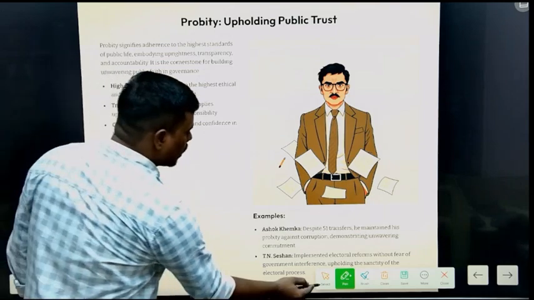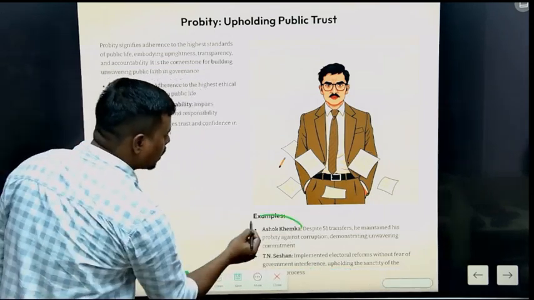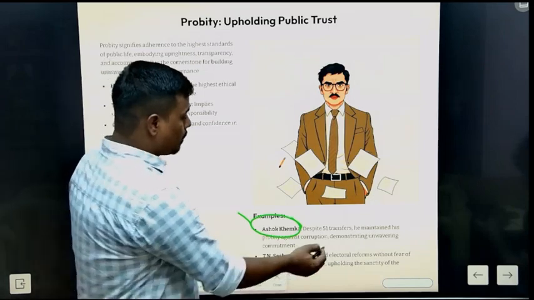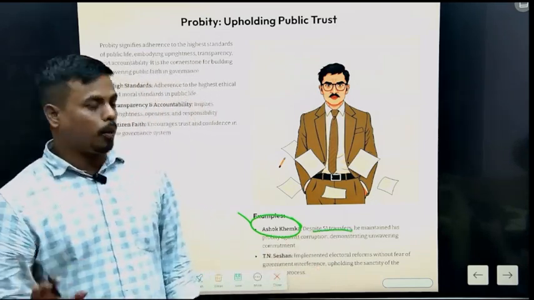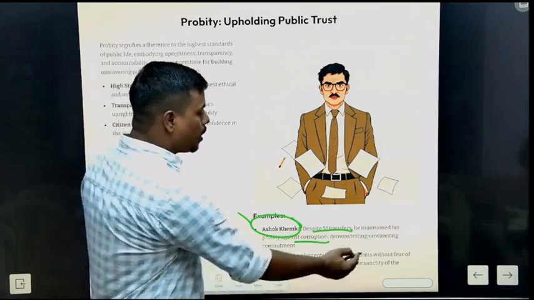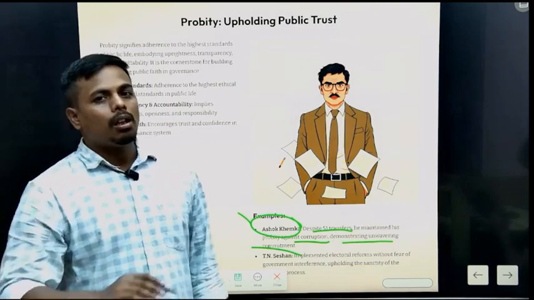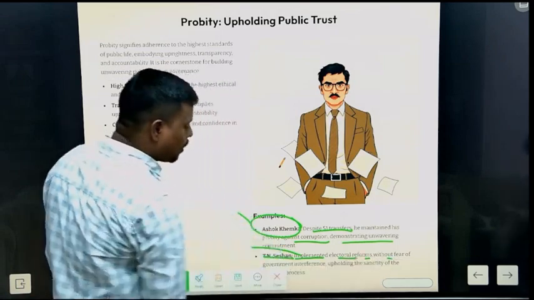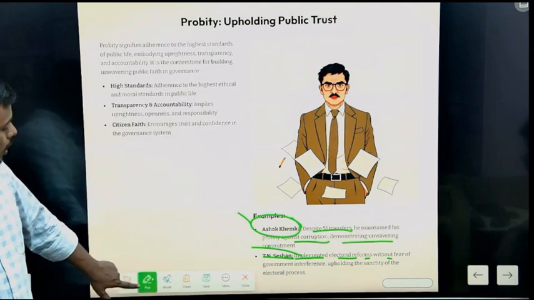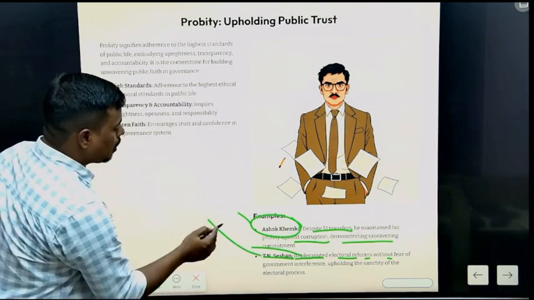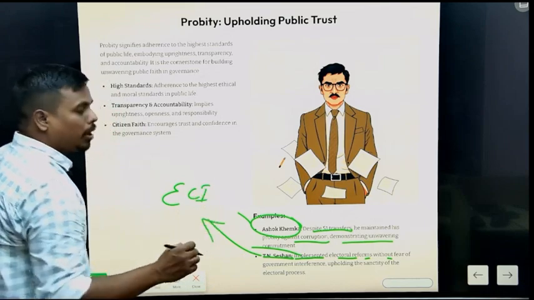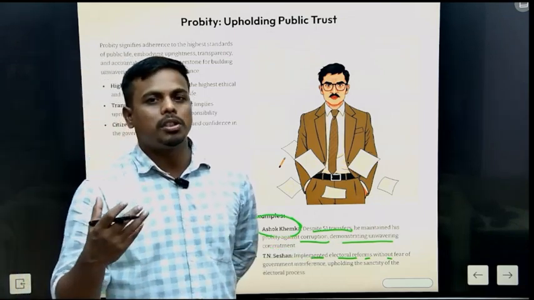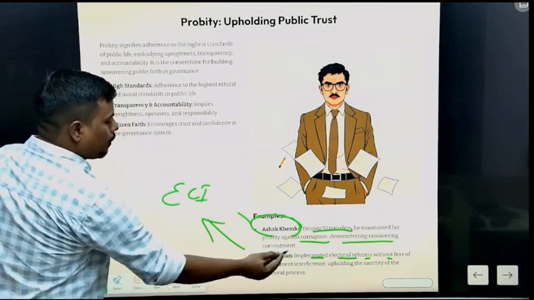Let's take the example of Ashok Khemka sir. He was transferred 51 times, but he maintained his probity against corruption, demonstrating unwavering commitment. Another example is T.N. Seshan sir. He implemented electoral reforms in the Election Commission of India without fear of the government or interruption from the government, and the line he made very popular was, "I eat politicians for breakfast." So he is a man of integrity.